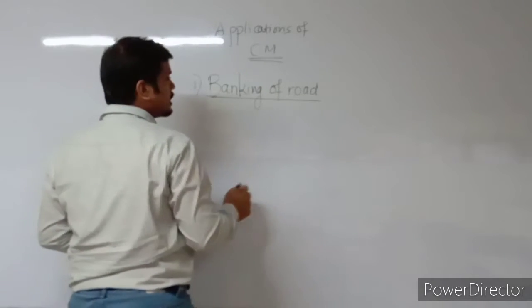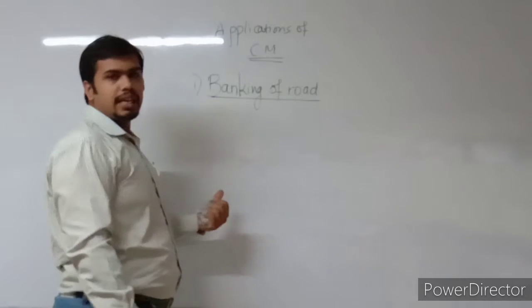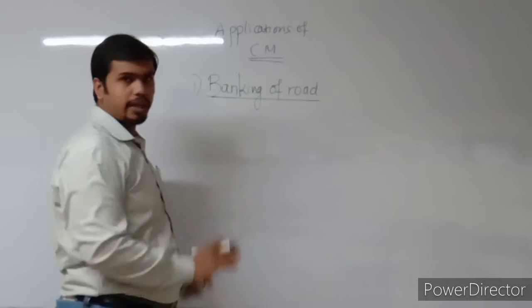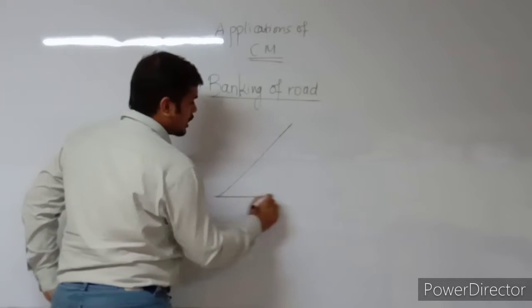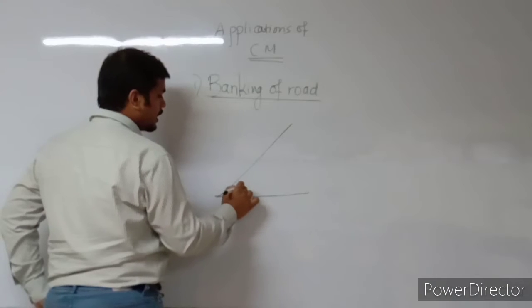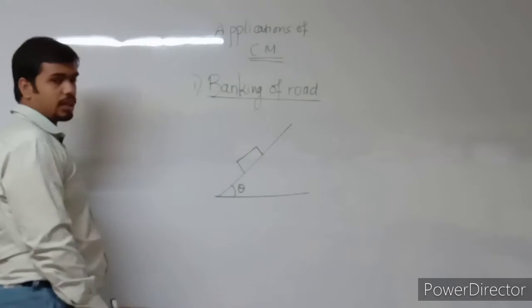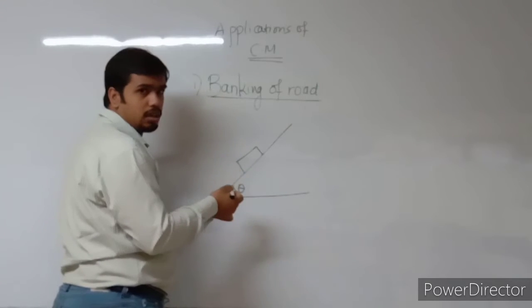Let us consider a diagram. I am just telling the students of CET, just remember the diagram and you will be totally fine with the concept of banking of road. So what is the diagram? We have to just draw an inclined road which is inclined at an angle theta. Here is the body, or let us say it is a vehicle.